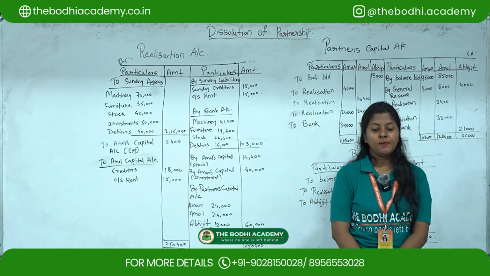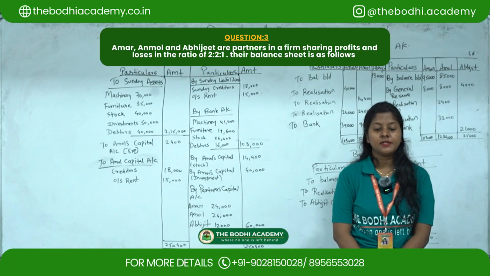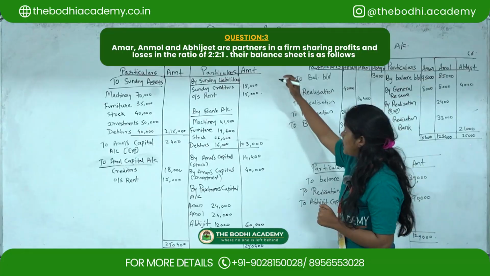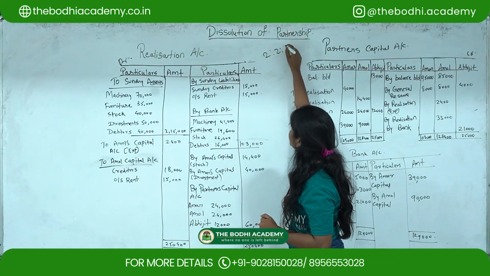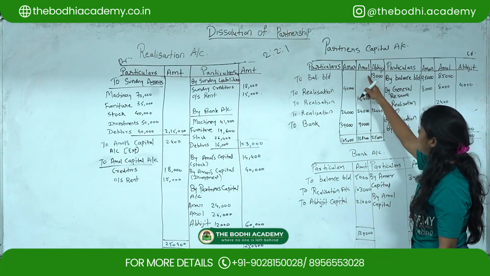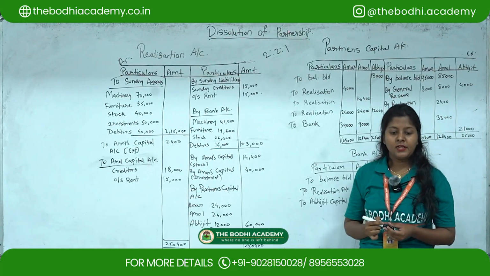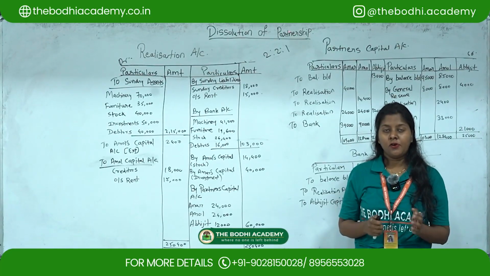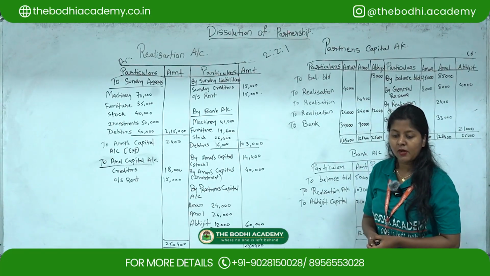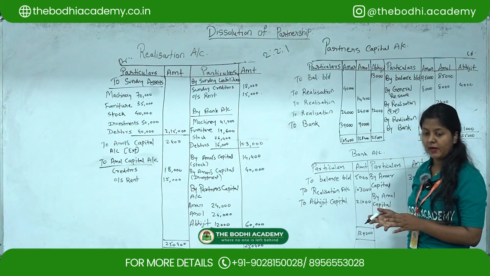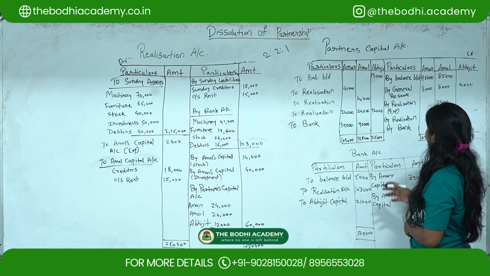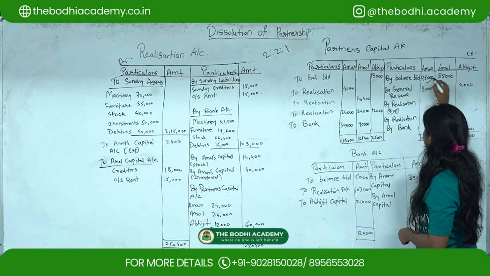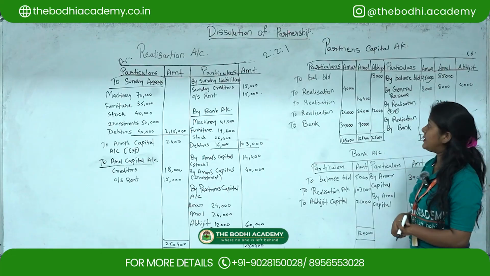The third question is: Amar, Amol and Abhijit are partners in a firm sharing profits and losses in the ratio of 2:2:1. So now the ratio is 2:2:1 for Amar, Amol and Abhijit. Their balance sheet as on 31st March 2023 was as under. Here first they have given the capital accounts. Capital accounts you have to show under the partners' capital account. The capital balances of the partners are shown as Amar 95,000, then Amol 85,000.